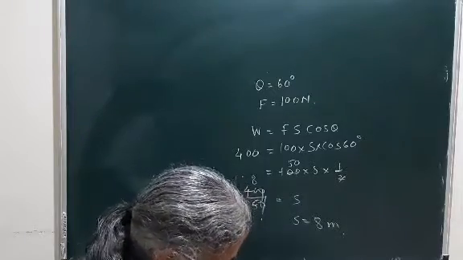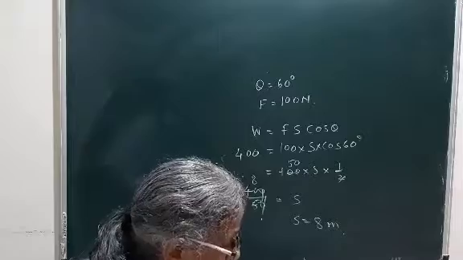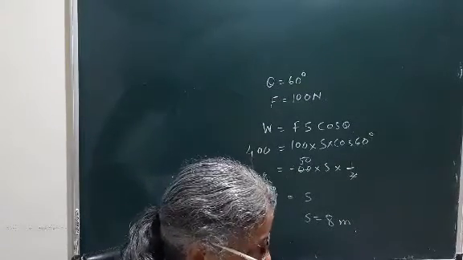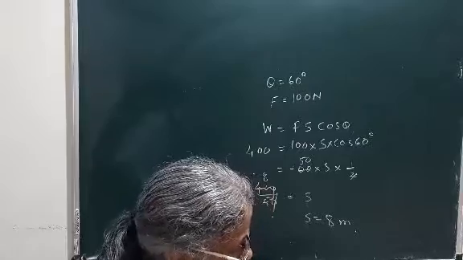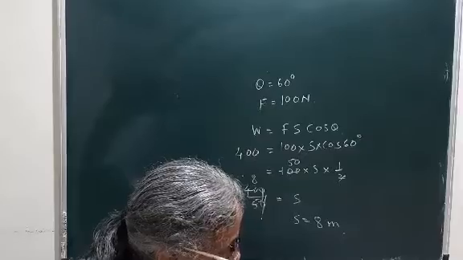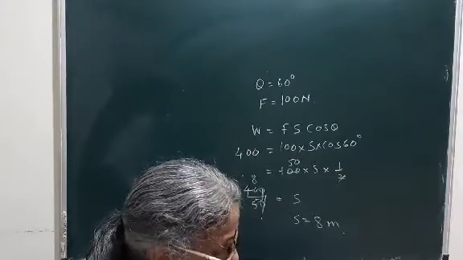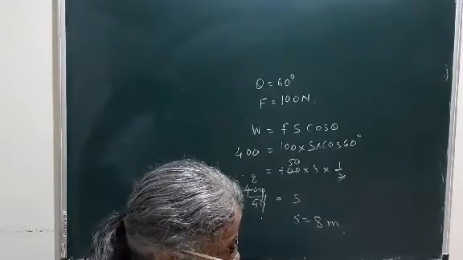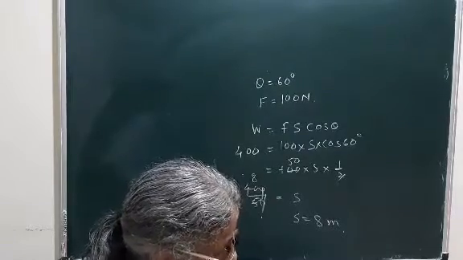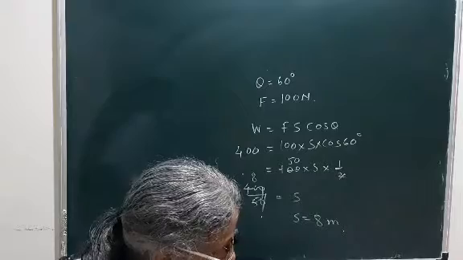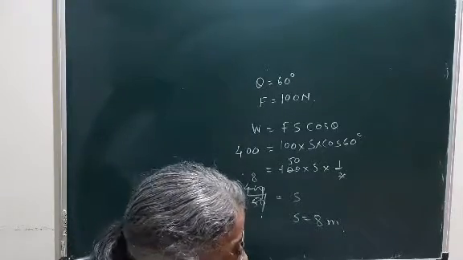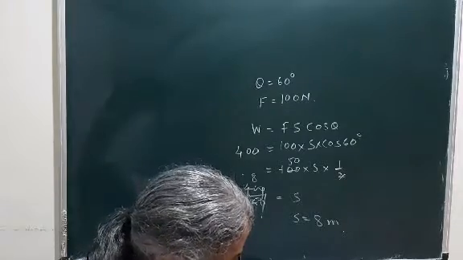Next solved example. Now on page number 24, 500 gram water is stored in the overhead tank of a 10-meter high building. Calculate the amount of potential energy stored in the water. So the mgh formula we are going to use. M we are going to use 500 kg, it is given, no problem. Height is given in meters, 10, and g 9.8. So potential energy will be 49,000 joules. So it is a very easy sum. You have to remember the formula mgh.